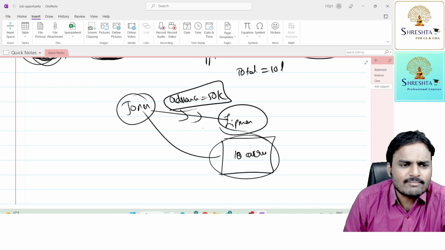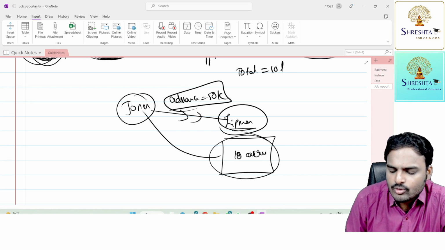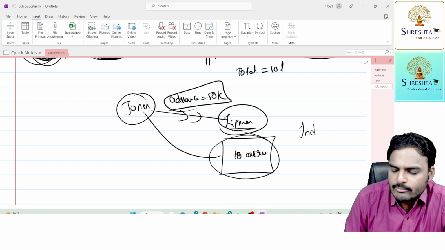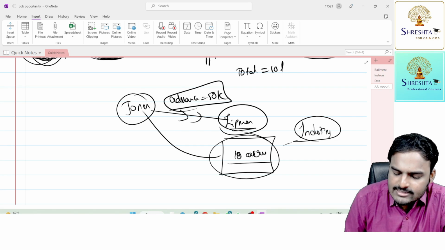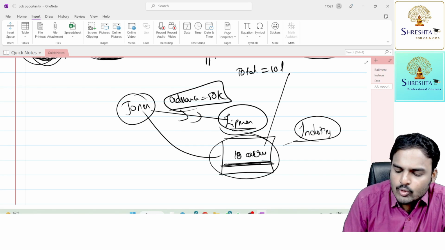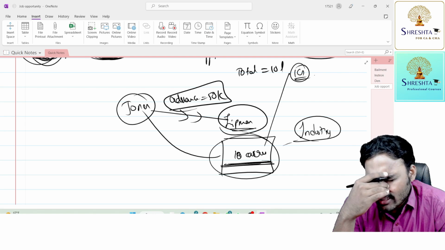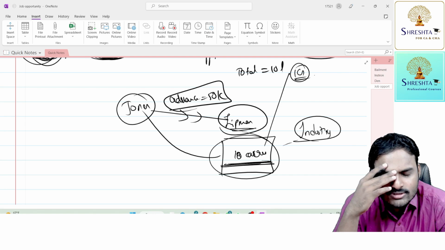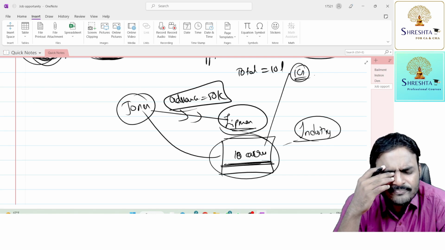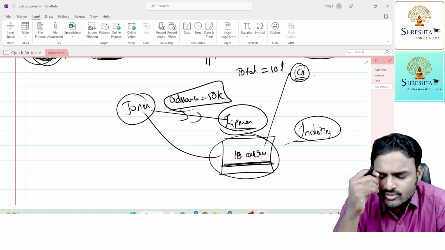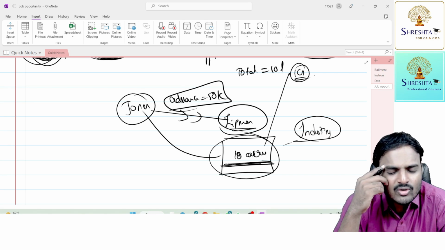So 20 days completed. Suddenly Lipman came to know that the government is planning an industry near these 10 acres. As a result, the value of the 10 acres will go up to 1 crore. Now Lipman is thinking, oh my god, unnecessarily I took an advance from Jones. The value of the land is 1 crore, and I agreed to sell it for just 10 lakhs. No, no, no. This transaction should be avoided.